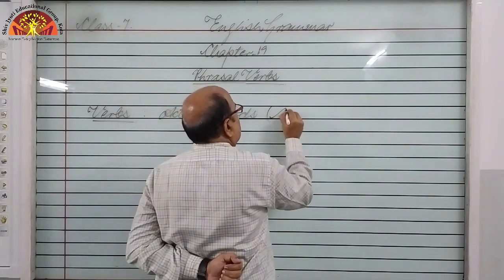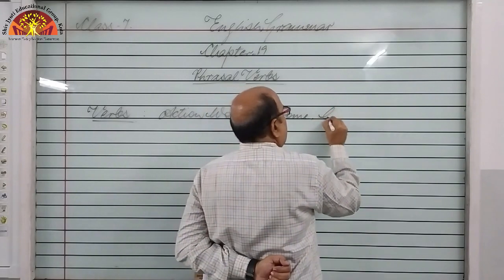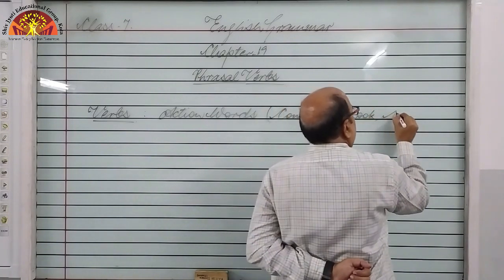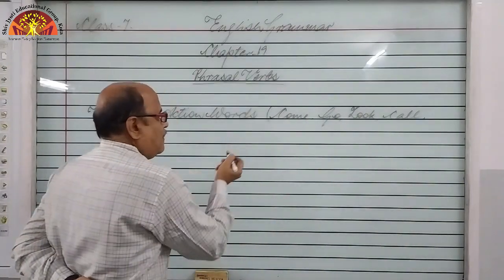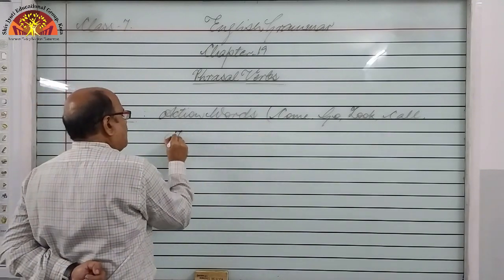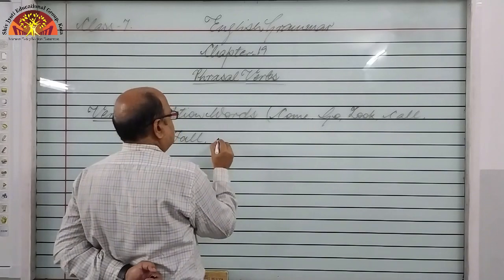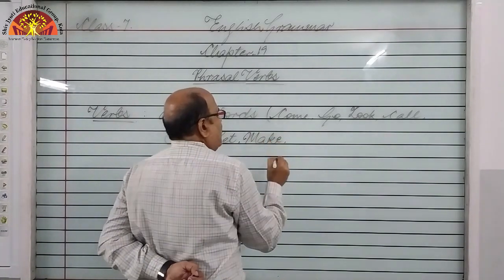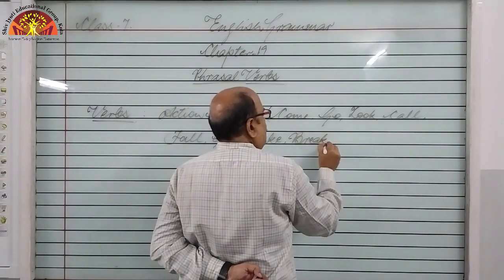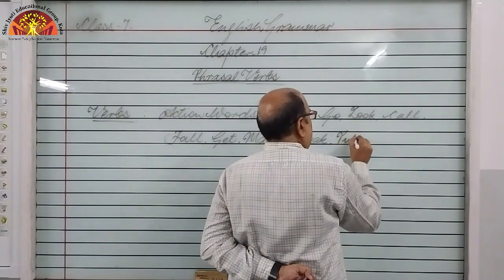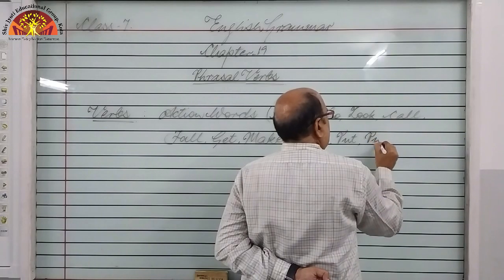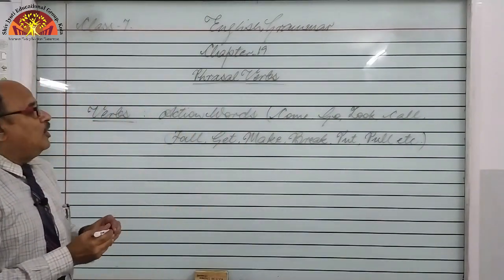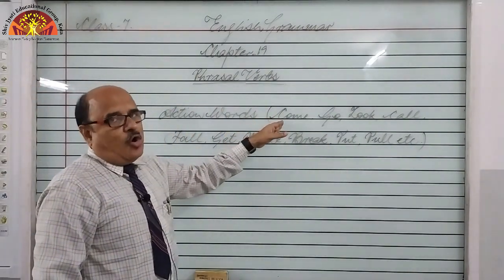For example, come, go, look, call, fall, get, make, break, put, pull, etc. So you can see all these words are known as main verbs or action words.